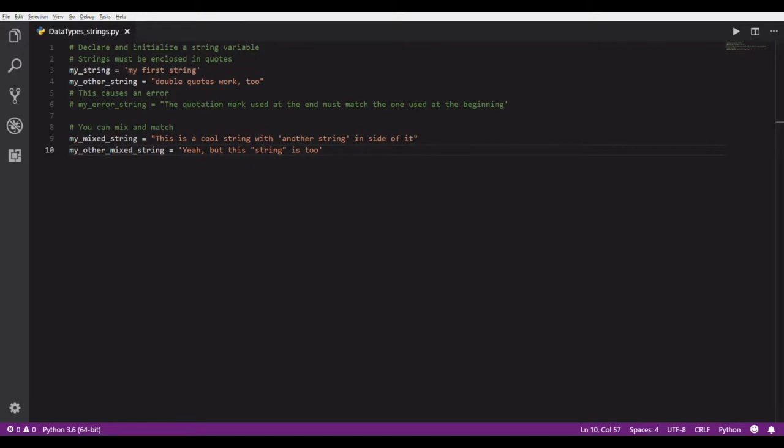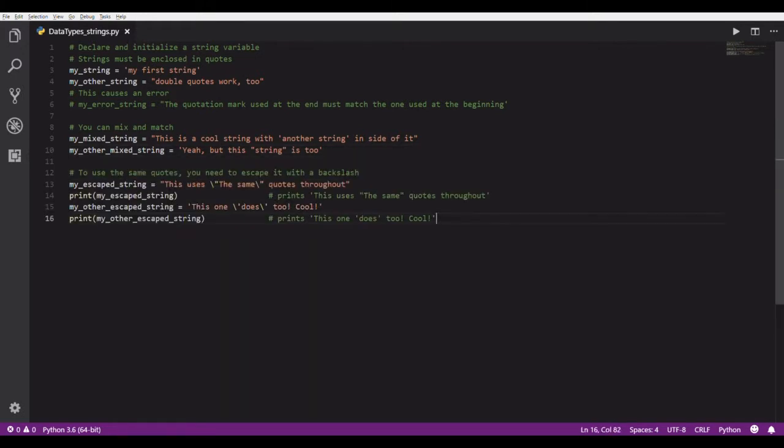Okay, another option is you can escape the string. So something like this, you use the backslash, and that just tells Python while it's reading through the string, it comes across this backslash and says, oh, hey, something special is happening here, so don't freak out. It's basically what it's doing. In this case, I start with a double quote. Normally, if I had this double quote here, it would think that that was the end of the line, but since I put this backslash in front of it, then Python realizes that the next character is supposed to be part of the string. It's not the end of the string. Okay?